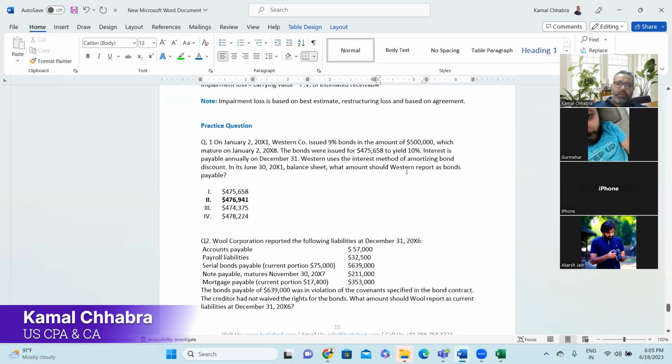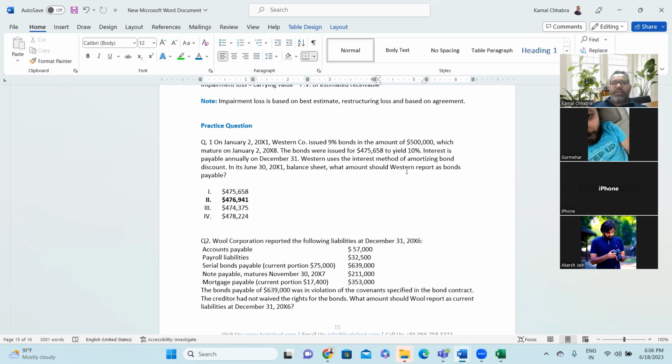Right, let's do a couple of examples. On January 2nd, 2001, Western Company issued a 9% bond in the amount of $500,000, which matures on January 2, 2008. For how many years have they given? 1, 2, 3, 4, 5, 6, 7. 7 years, right.